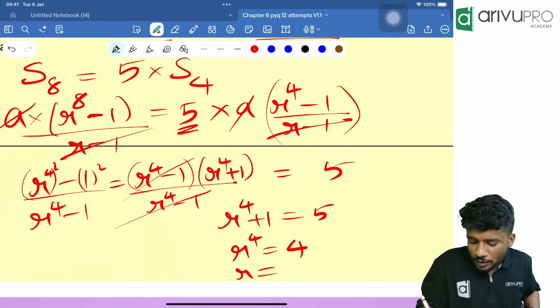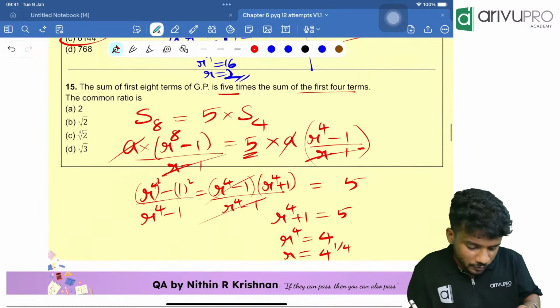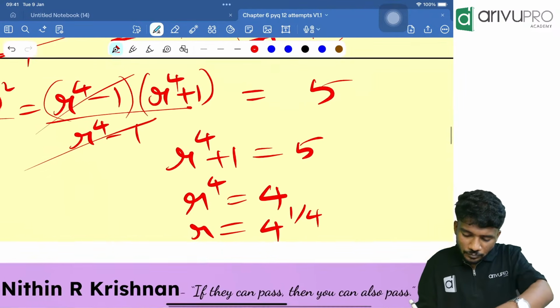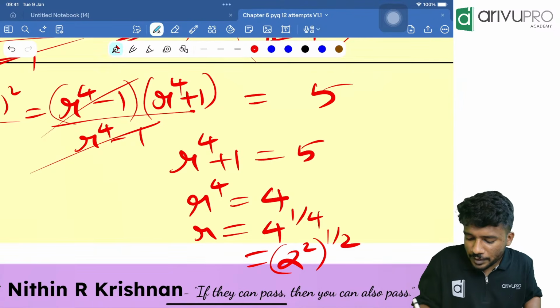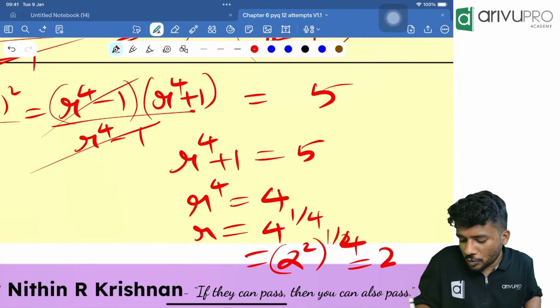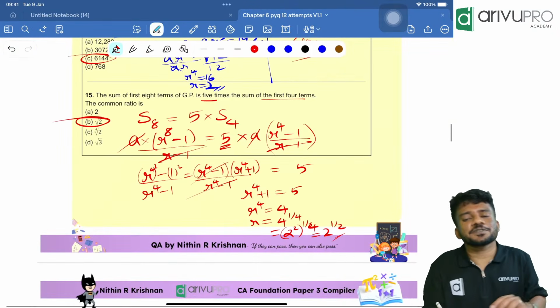R is equal to 4 raised to 1 by 4. 4 raised to 1 by 4 is nothing but 2 raised to 2 the whole raised to 1 by 4, which is nothing but 2 raised to 1 by 2, or root 2 is your answer. Option B is your answer.